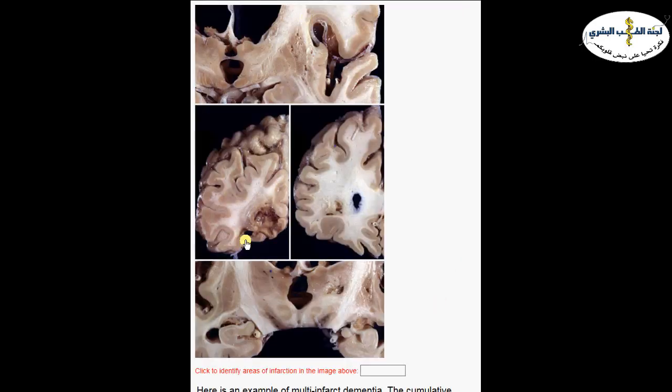Another cause for dementia or progressive memory loss is not Alzheimer. Here we can see the brain gyri, they are not atrophic, they are good. The sulci are not widened, so we don't have brain atrophy in this brain. We don't have loss of substantia nigra, so it's not Parkinson. But if you look carefully at different levels, we have these areas of small infarcts, liquefactive infarction. This is another liquefactive infarction area. This is another infarct here, with resolution with cystic spaces replacing these infarct areas.